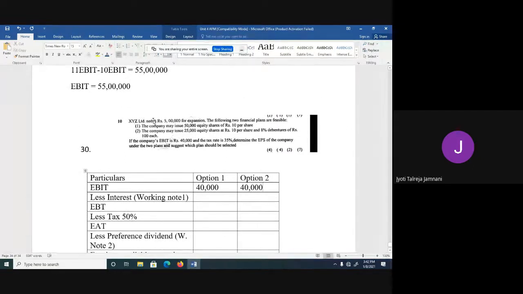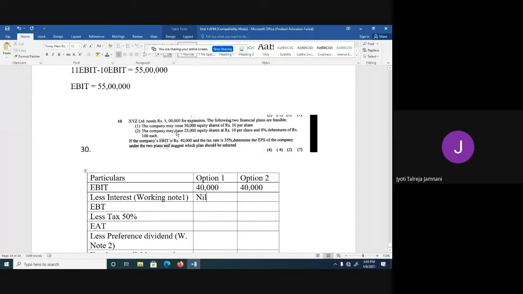See here, XYZ Limited needs rupees 5 lakh for expansion. They have not told anything about the existing capital structure. They're directly talking of only 5 lakh for expansion. In plan 1, there is no borrowing. 50,000 equity shares of 10 each they are going to take. So here interest will be nil.